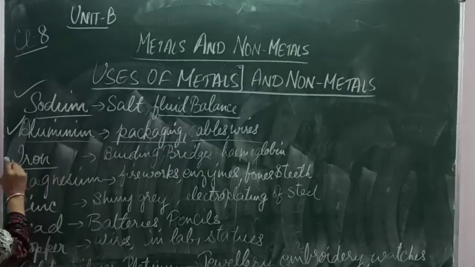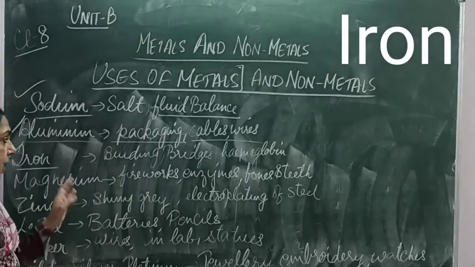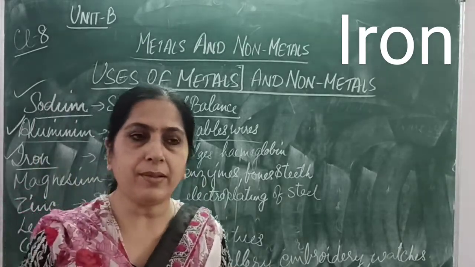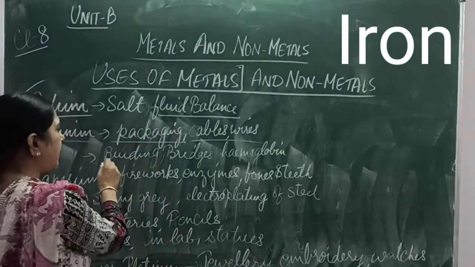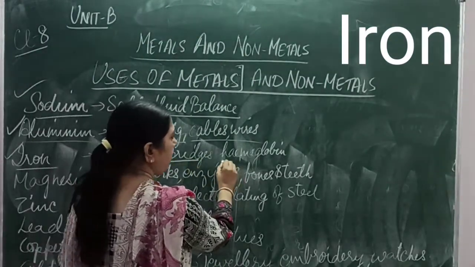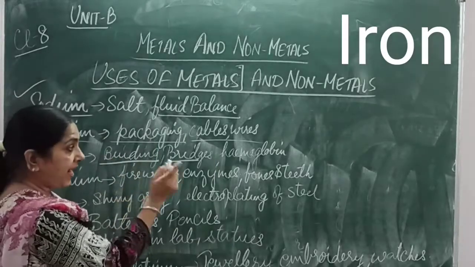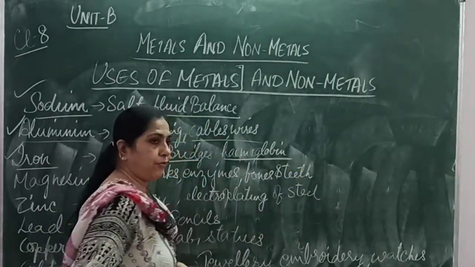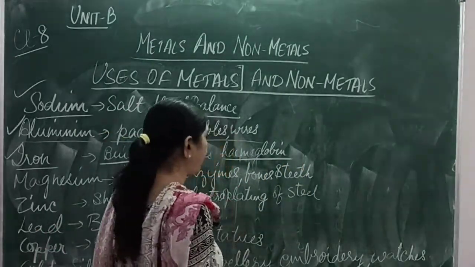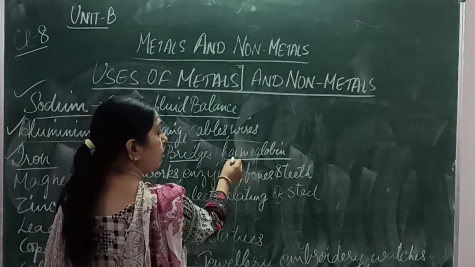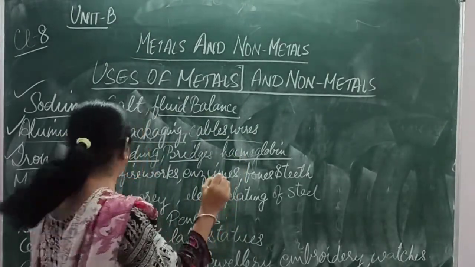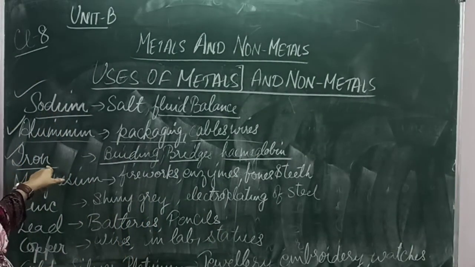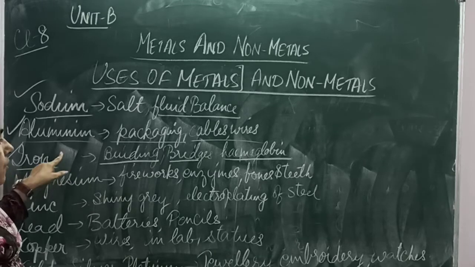Then we have another metal, iron. Now how is iron used? The big machines, the aeroplanes, the helicopters, the bridges, the buildings are made of iron. And iron is an important constituent of hemoglobin, in the blood which flows in human beings and different organisms. So these are the uses of iron.